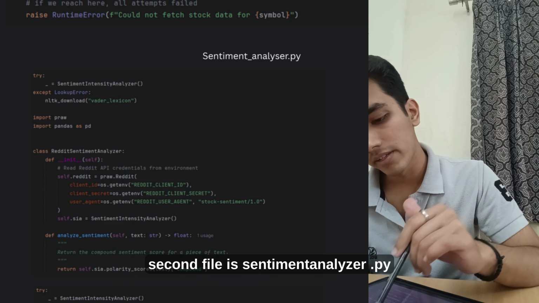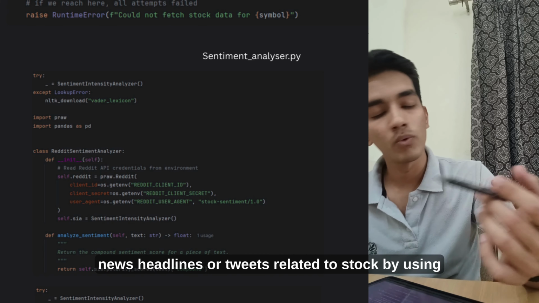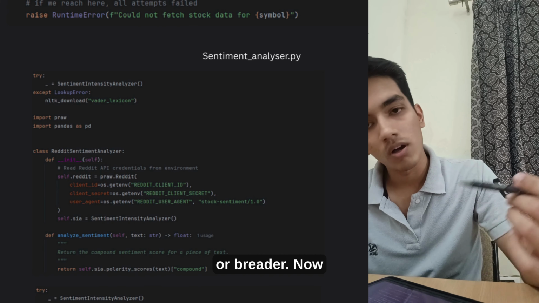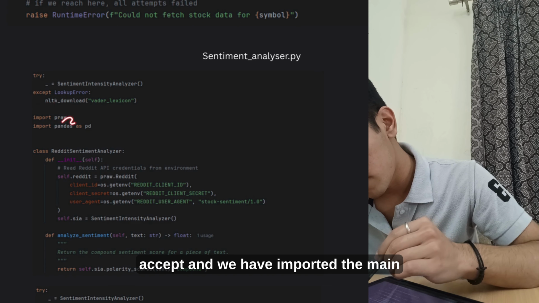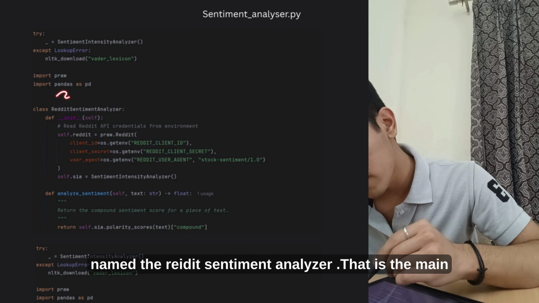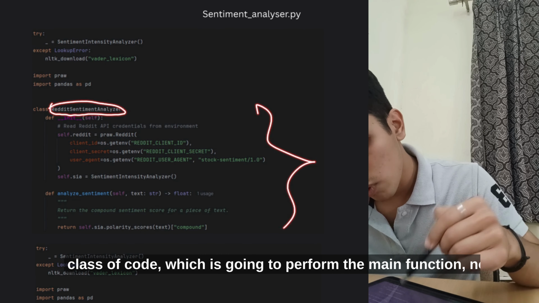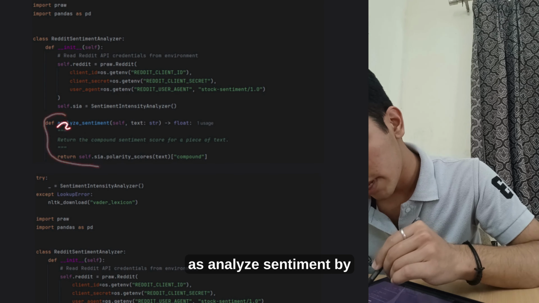Now the second file is sentimentanalyzer.py. This file performs text sentiment analysis on news headlines or tweets related to a stock using NLP tools like TextBlob or Twitter. Here we have introduced a try and except block, and we have imported the most important library here, named PRAW, and Pandas is the basic library. The class here is named Reddit sentiment analyzer. This is the main class of the code which is going to perform the main function. This is the function in order to support the class, named analyze sentiment.